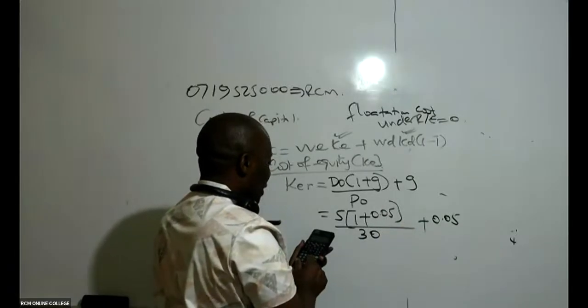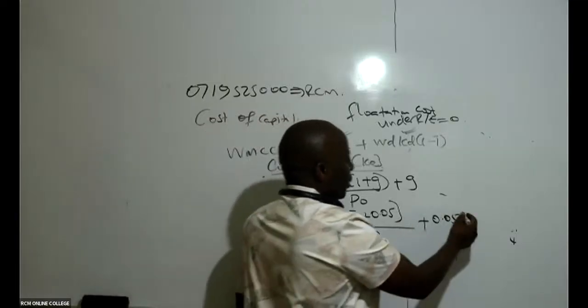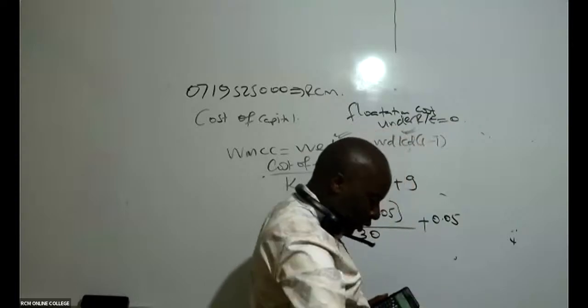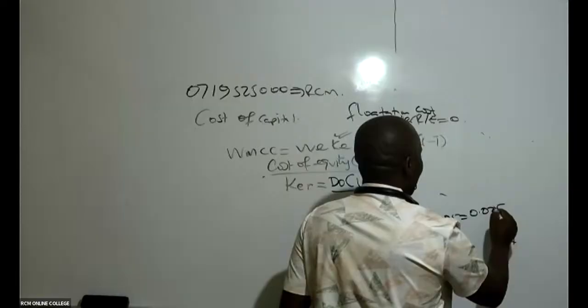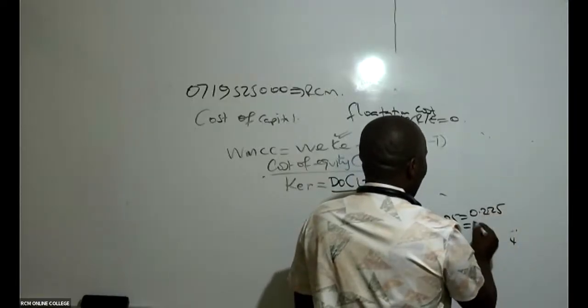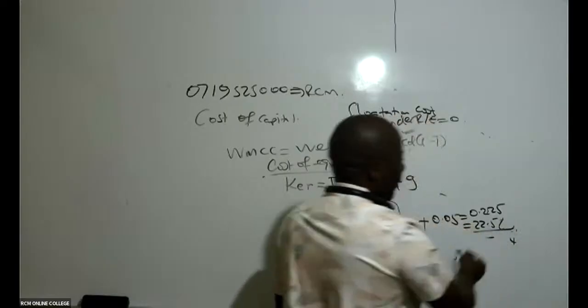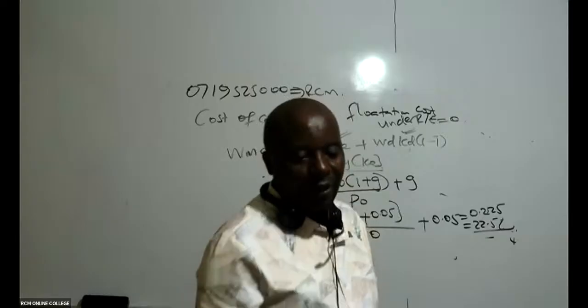So this one here gives 0.225, which is the same as 22.5 percent.